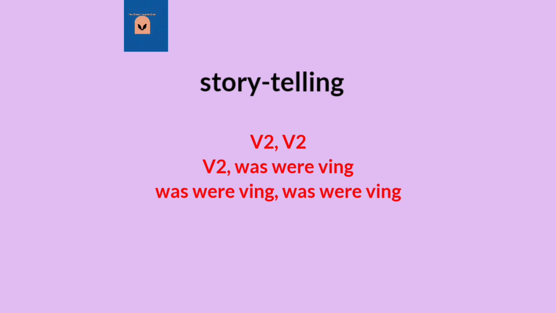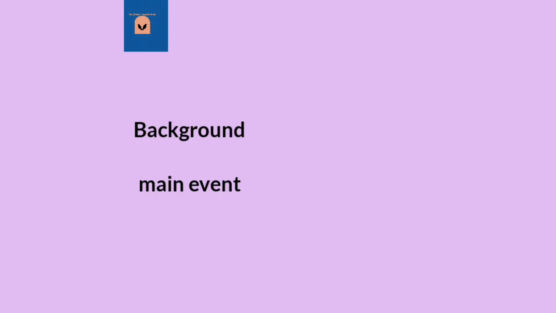So every time you have a topic of storytelling and you have to talk about last summer or last week or your last vacation, you can use these narrative tenses. So you have these patterns: past simple, past simple, or past simple, past continuous, or past continuous, past continuous. You can use these three patterns to introduce and talk about your topic. For example, in your thoughts, you can ask, what is the background event? What is the main event? And what is the main event of the story till the end? So use past continuous for background and use past simple for the main event.